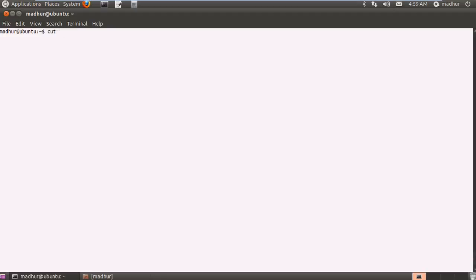So that's what it uses as a separator. But in this file we don't have tab as the separator. We have a hyphen as a delimiter, as you must have noted when I created the file.